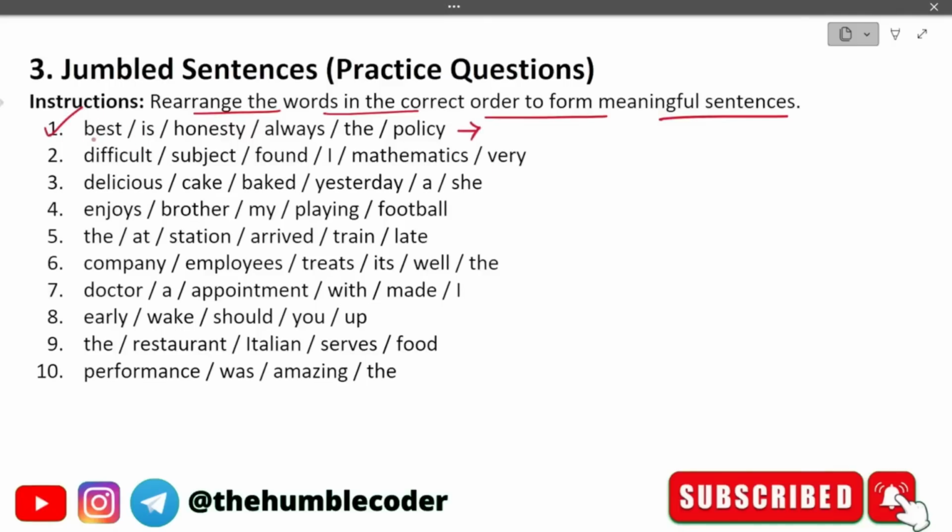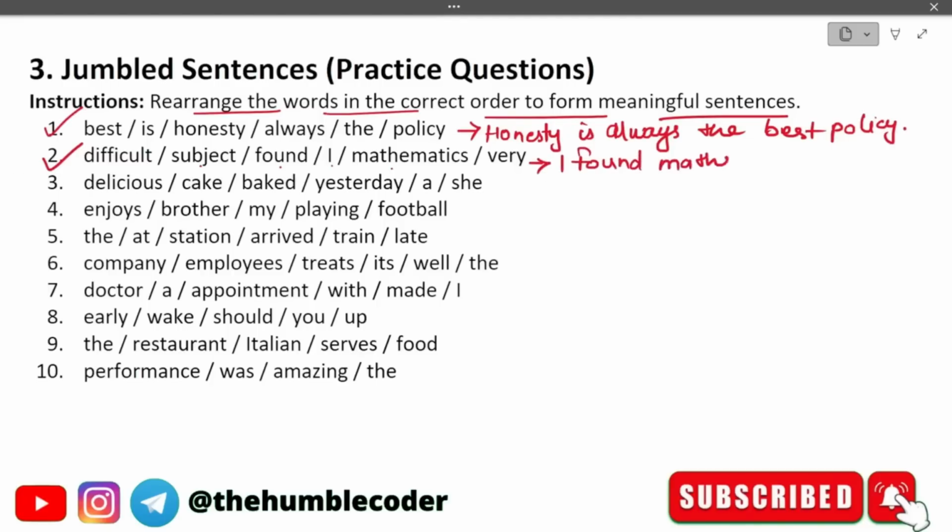So we have the words as, best is honesty always the policy. So the correct answer in this case is going to be, honesty is always the best policy. Hope you have understood it. Moving on to the next question now. Difficult subject found I mathematics very. Let's write the correct answer for this. I found mathematics very difficult. Okay, so this is the correct arrangement.